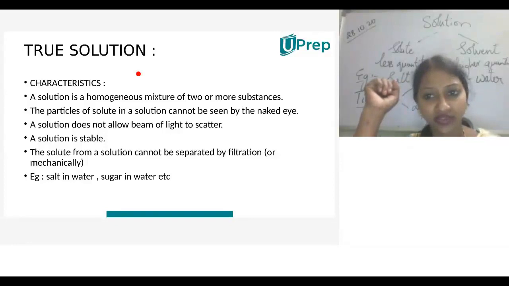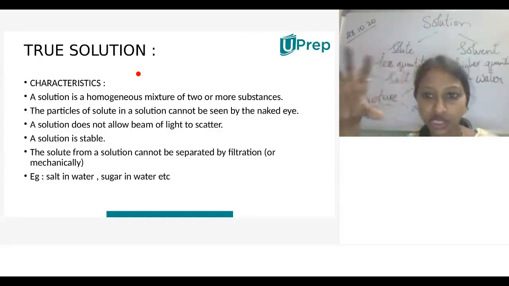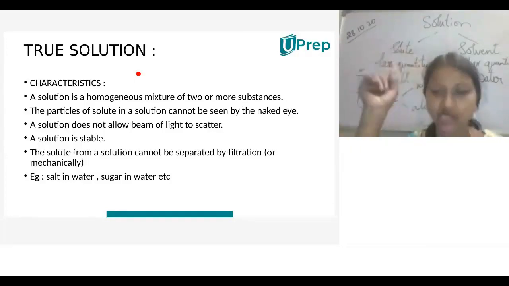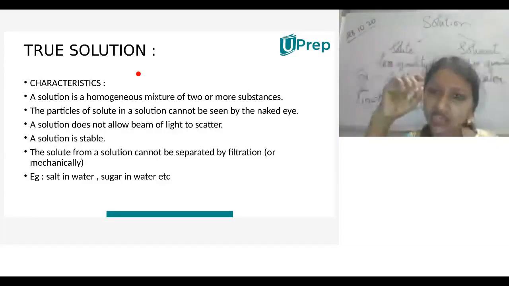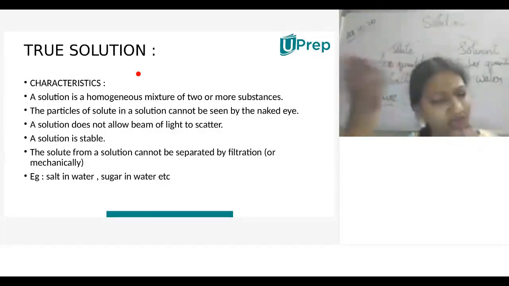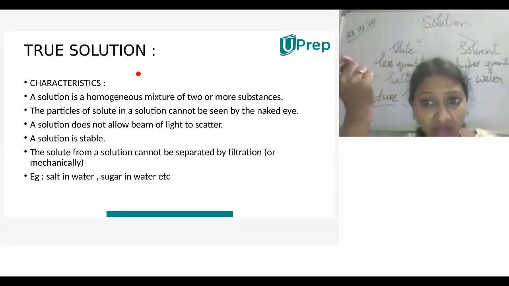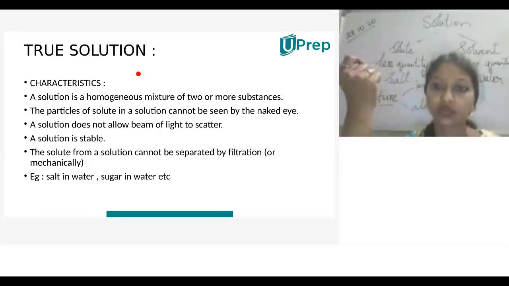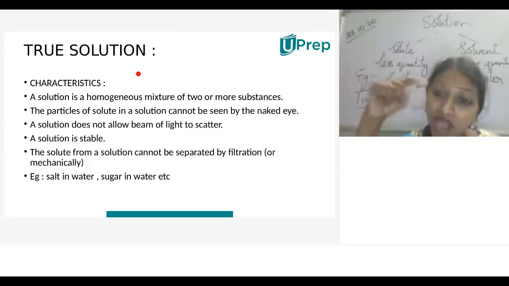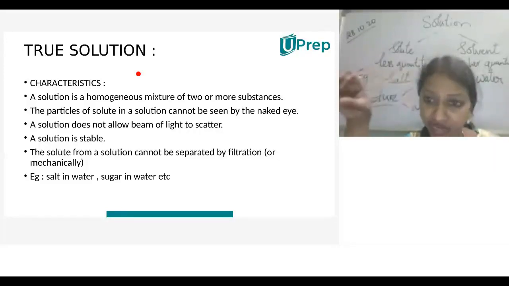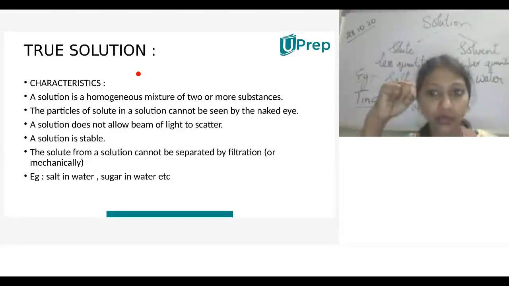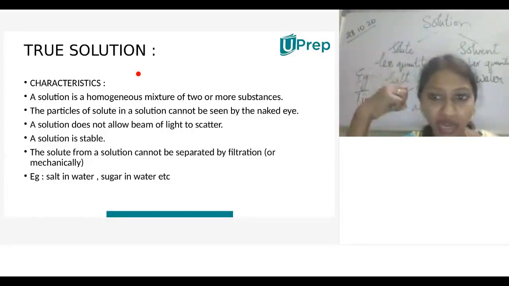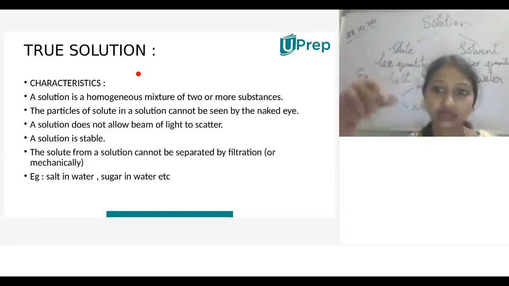What do you mean by Tyndall effect? When you pass a thin beam of light through a beaker containing a solution, if the particles are very small, less than 10 to the power of 9 nanometer size, which we cannot see with our naked eye or even with an electron microscope, then the particles cannot absorb the light and they cannot scatter the light.